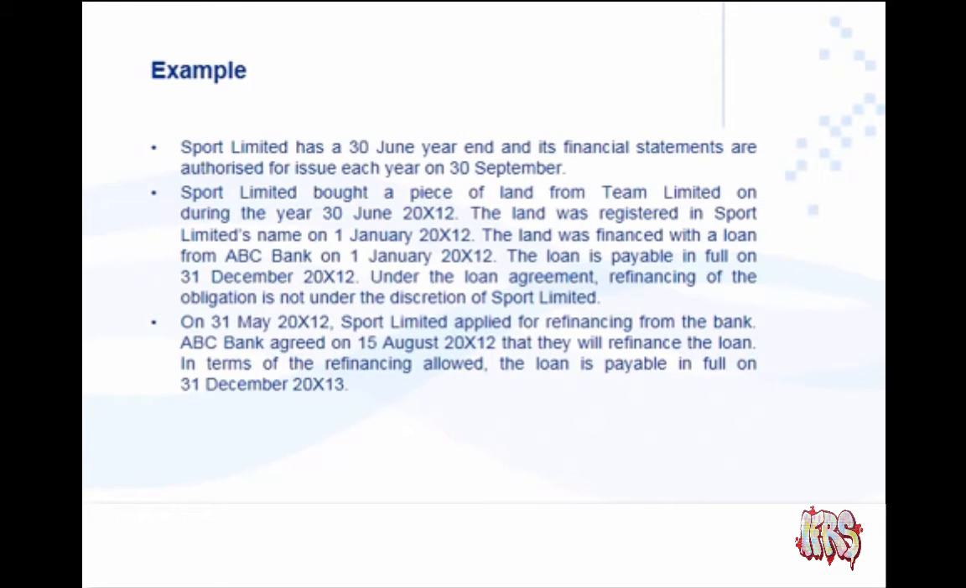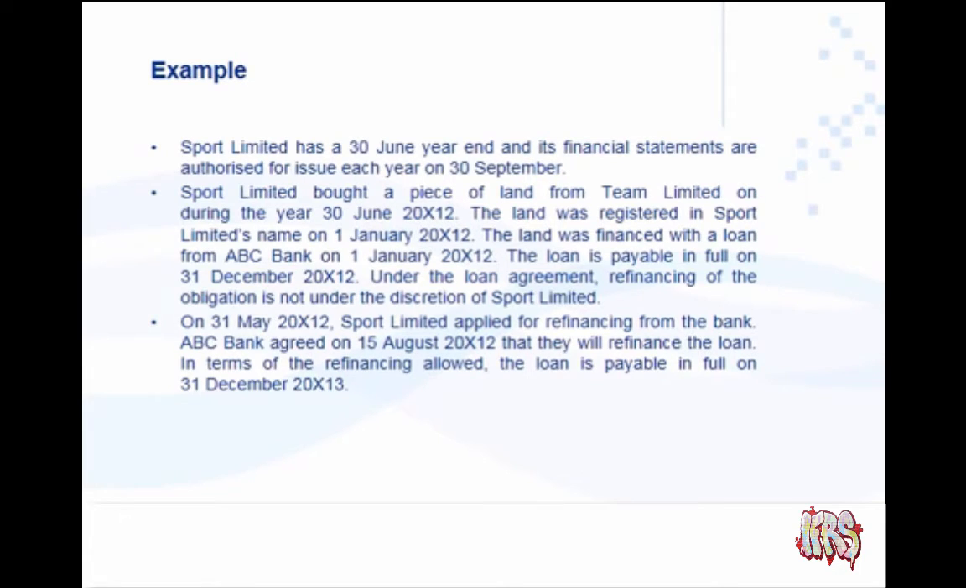Let's look at an example of Sport Limited. Sport Limited has a 30 June year end and its financial statements are authorized for issue 30 September. These dates are very important. In a theory question, there are a lot of things that you need to identify that trigger certain theory criteria, and this will lead you in what you need to discuss for this theory question.